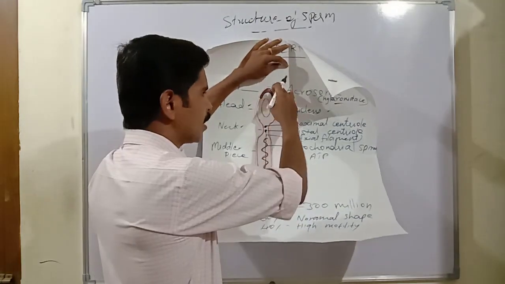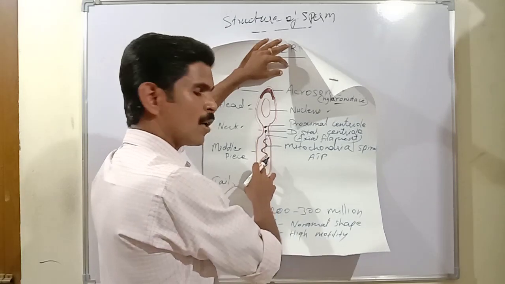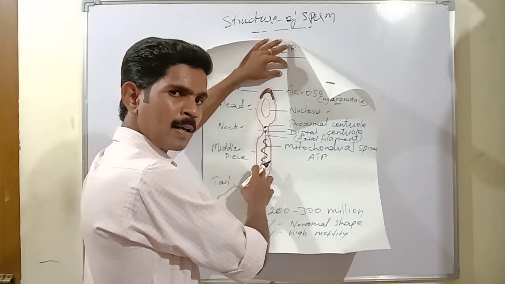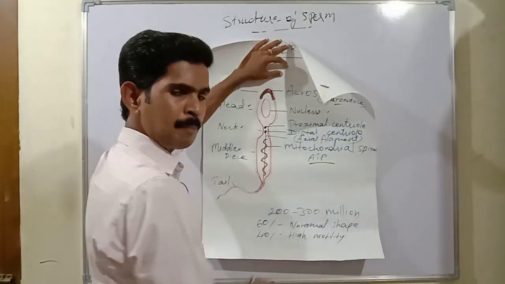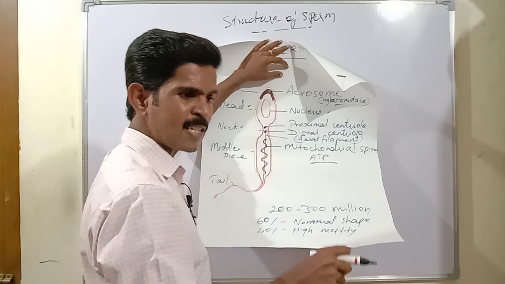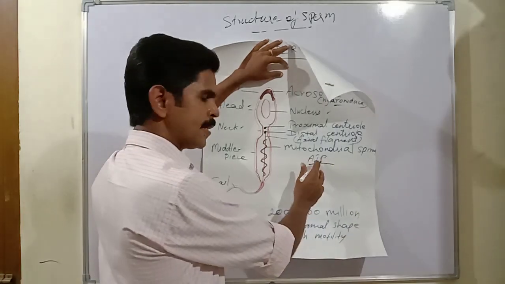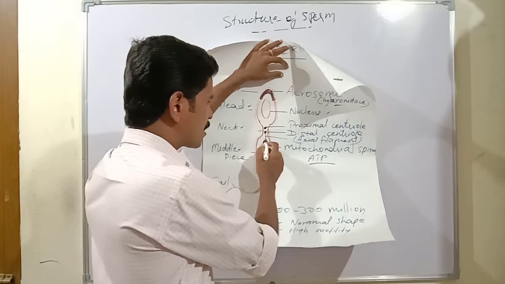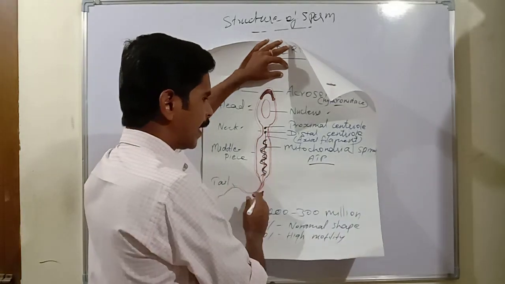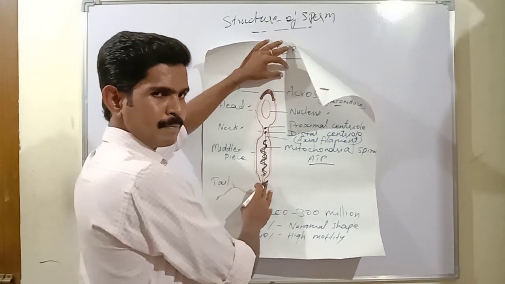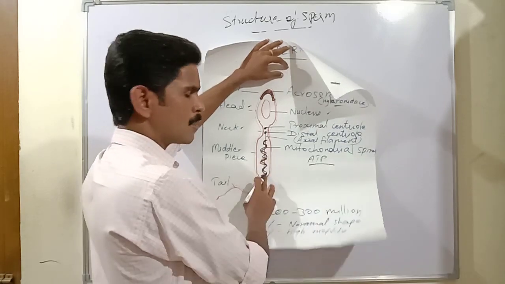So for the movement of the sperm, the mitochondria provide energy, and the energy molecules are given in the form of ATP. Understand? So this spiral shaped or spring shaped mitochondria is present in the center region of the middle piece. I hope you all understood this middle piece.